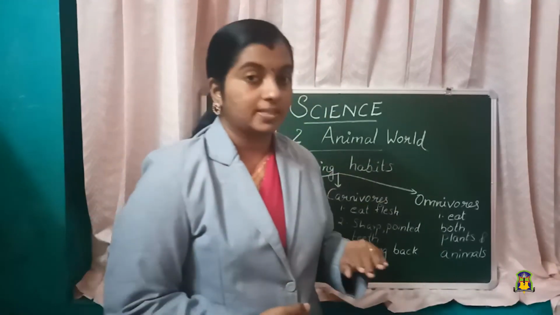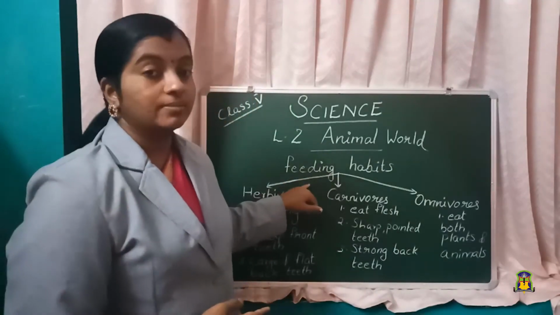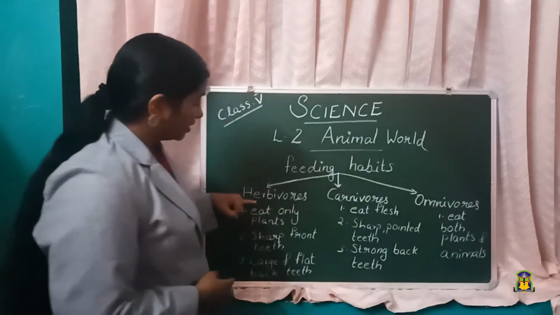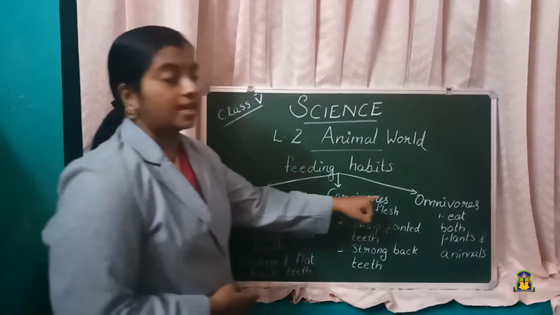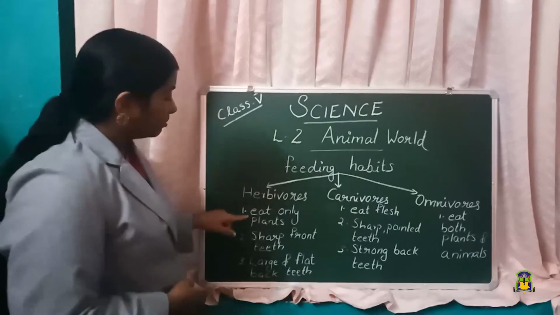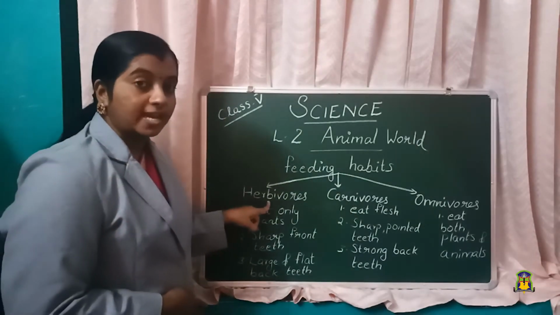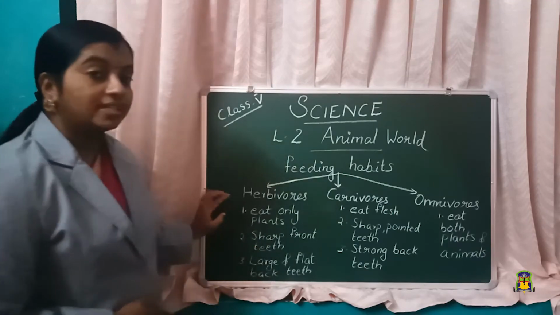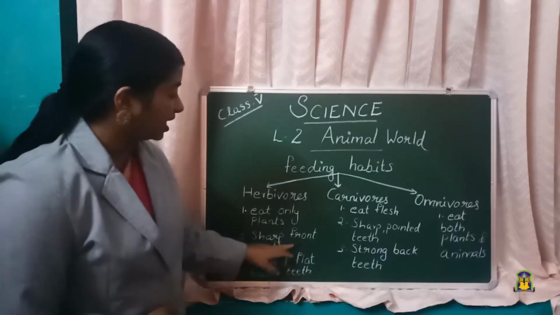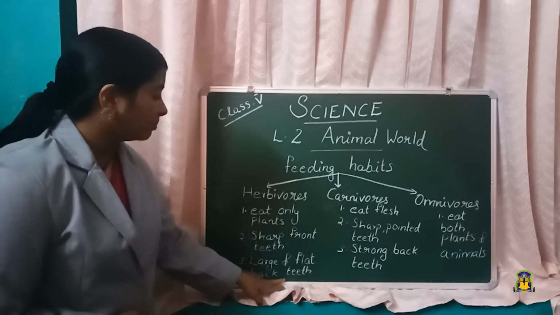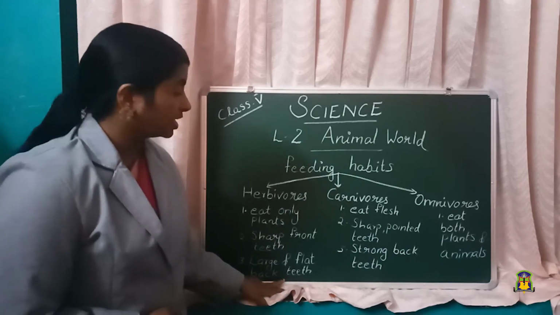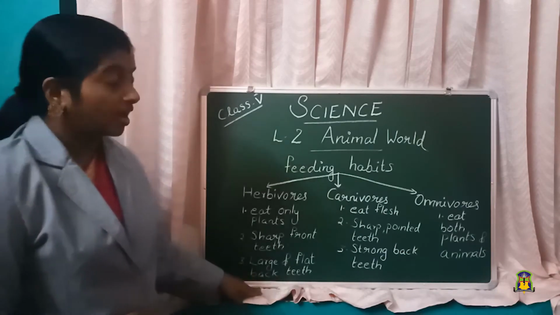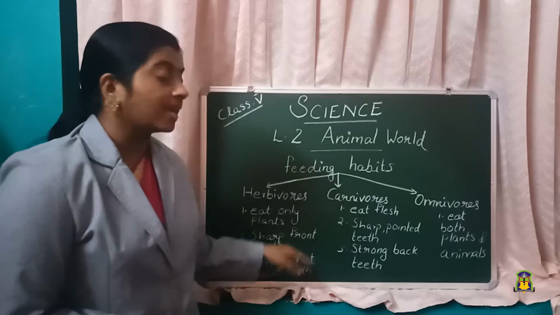So I will repeat once again, that is the classification of animals on the basis of their feeding habit. How are animals classified? They are classified into herbivores, carnivores and omnivores. What are herbivores? Herbivores or herbivorous animals, they eat only plants as their food. And what are their adaptations? They have sharp front teeth and large and flat back teeth. Can you give an example for a herbivore? Cow, then zebra, giraffe, all these are examples of herbivorous animals.